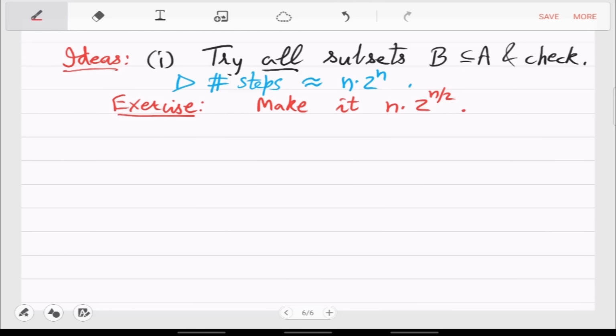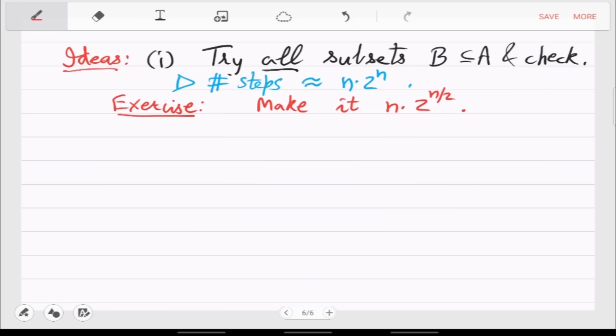Basically you do the for loop over subsets of size n by 2 or less. And there you can store the values. For every n by 2 sized or less subset, what is the value? You can store those values, and then you can see whether two of them add up to S. Right? So a small trick can make it faster. Yeah, but you have to actually properly check this. So I think better if you do this as a homework exercise.